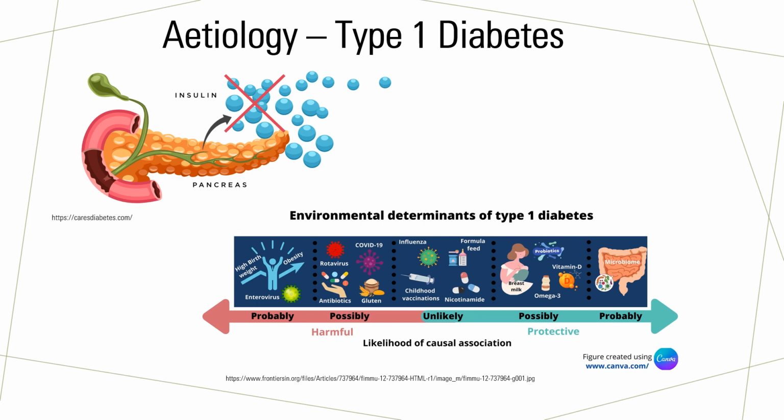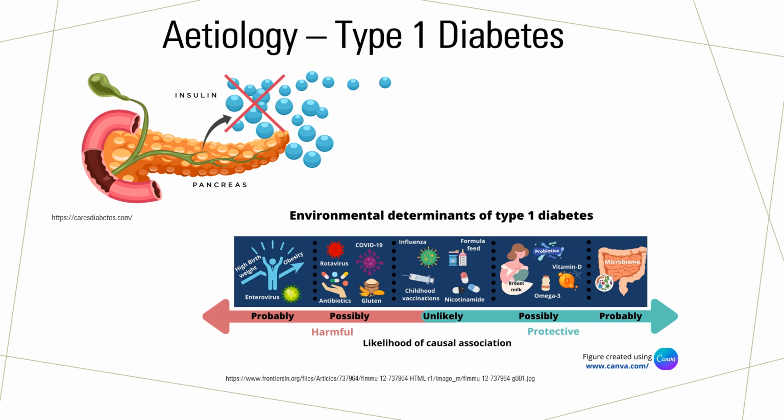Type 1 or insulin-dependent diabetes will typically manifest in children but can develop at any age. It refers to the destruction of pancreatic beta cells, the job of which is to produce insulin. In 90% of type 1 cases, a patient who is genetically susceptible will experience a triggering event, such as a physiological stress or viral infection.